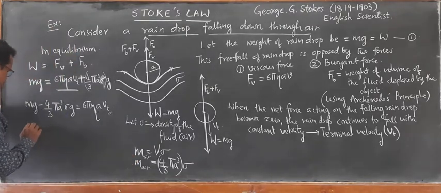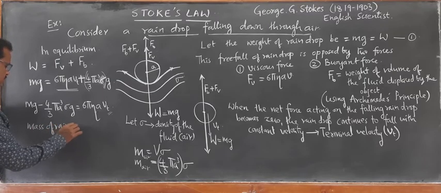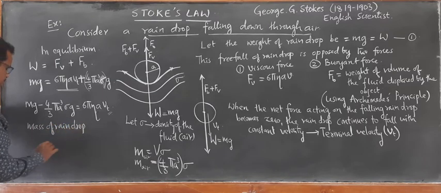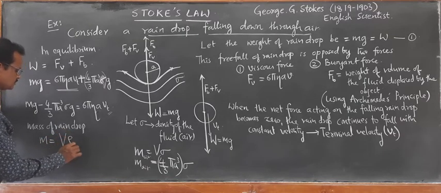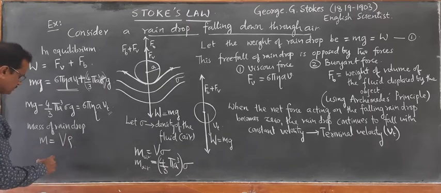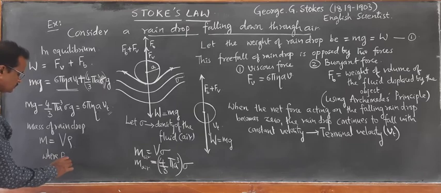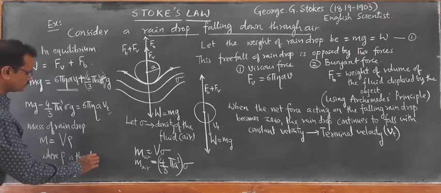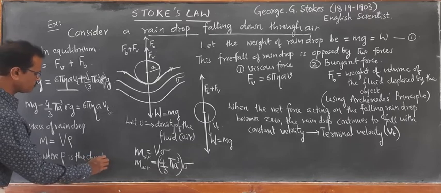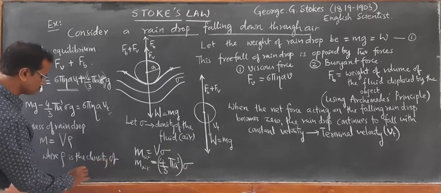So mass of raindrop, M, is equal to volume of raindrop into density. Let rho be the density of the raindrop.